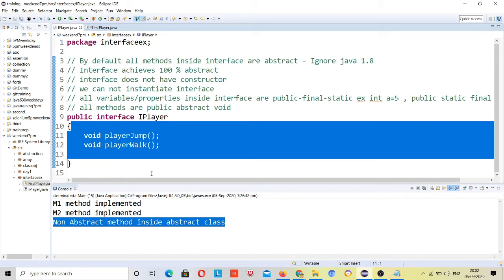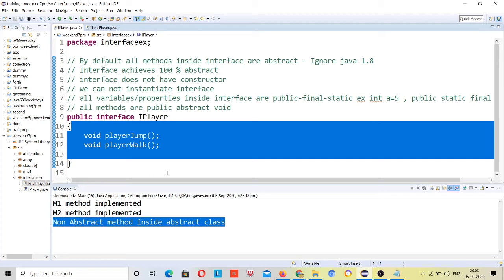If anybody asks what the difference is between an interface and an abstract class, or why multiple inheritance is not supported in Java, then your answer should be that multiple inheritance is not supported in Java because of constructor chaining and the diamond problem in the case of classes, but we can do it in the case of interfaces.